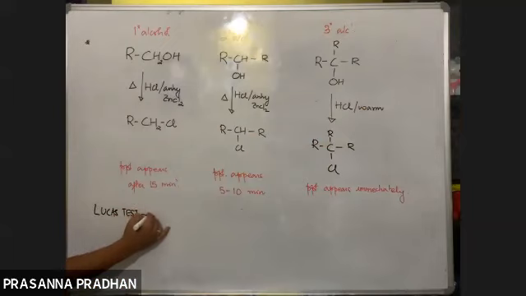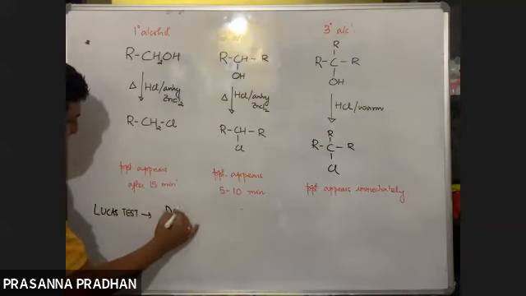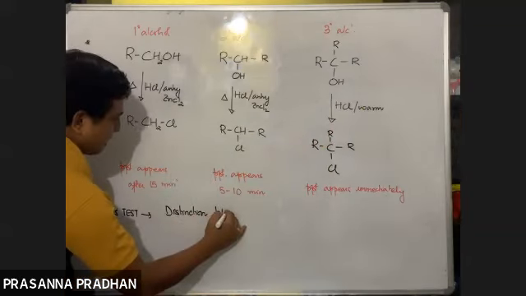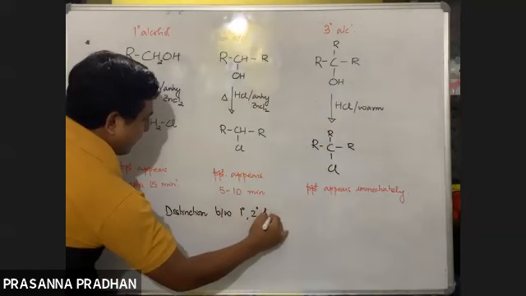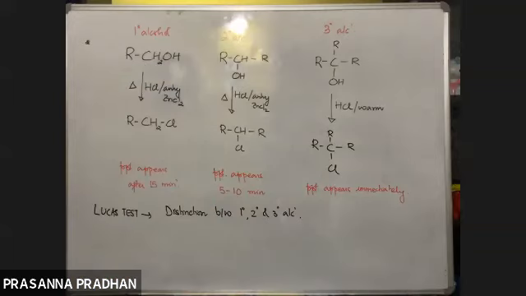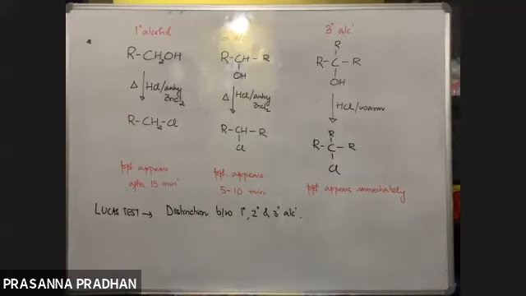And where is it used? It is used in the distinction between the three classes of alcohols. So it is used as a distinction test, between 1 degree, 2 degree, and 3 degree alcohol. So how are you going to distinguish between the three classes of alcohols? With the help of this test, which is known as a Lucas test. 1 degree alcohol reacts with Lucas reagent, but it reacts very slowly. It takes more than 15 minutes. 2 degree alcohol reacts within 5 to 10 minutes. It is more reactive. Whereas 3 degree alcohol takes no time. It reacts instantaneously, immediately.